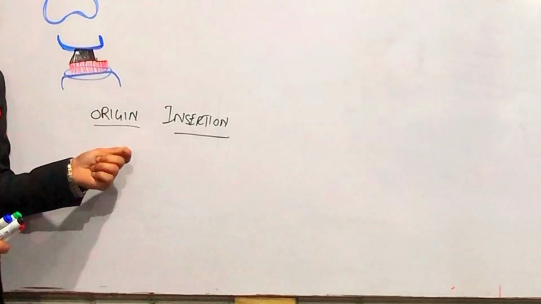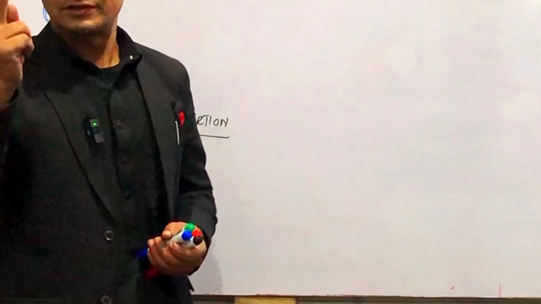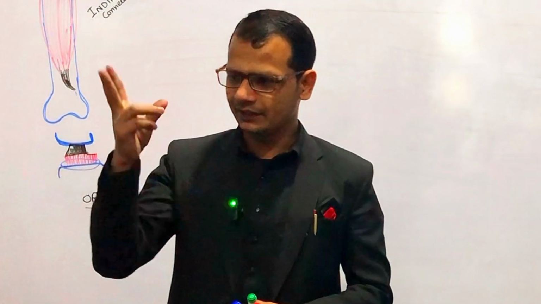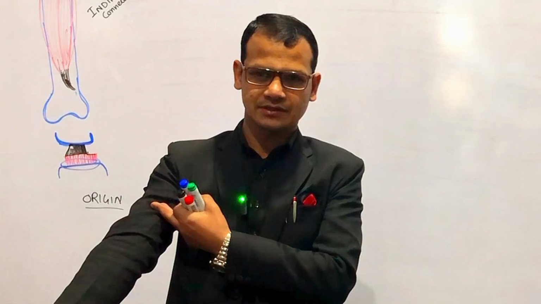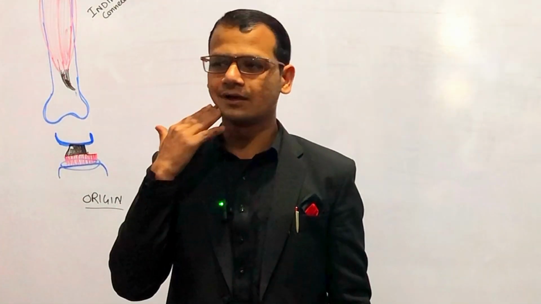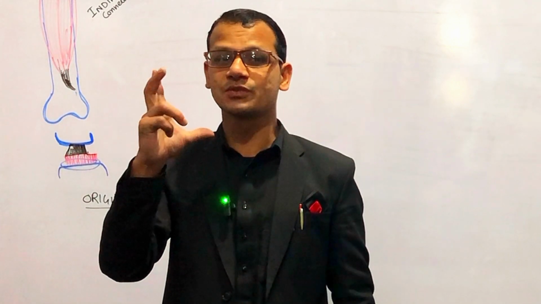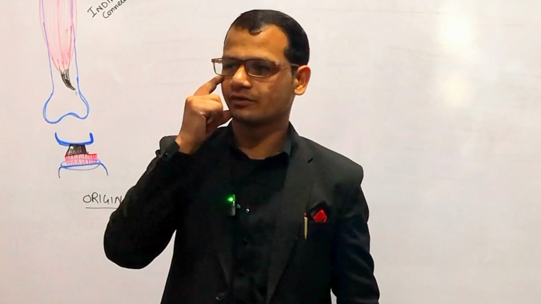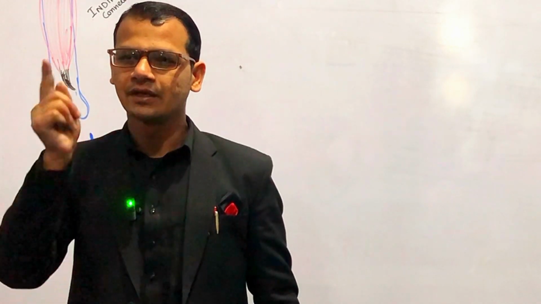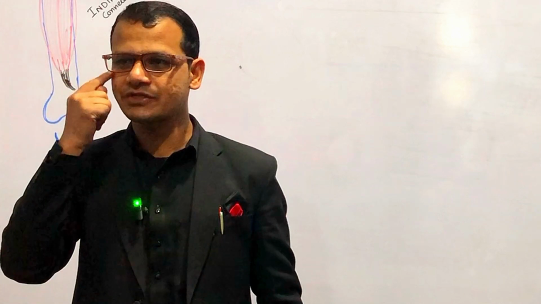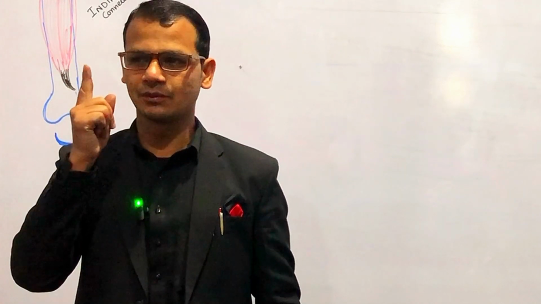What is origin and insertion? For example, we have two bones, any type of two bones. That may be radius and humerus. Maybe the zygomatic and mandible, right? Which one of these two bones is moving? The zygomatic and mandible: the mandible is moving. The origin is always from the static bone, and the insertion is always on the movable bone.